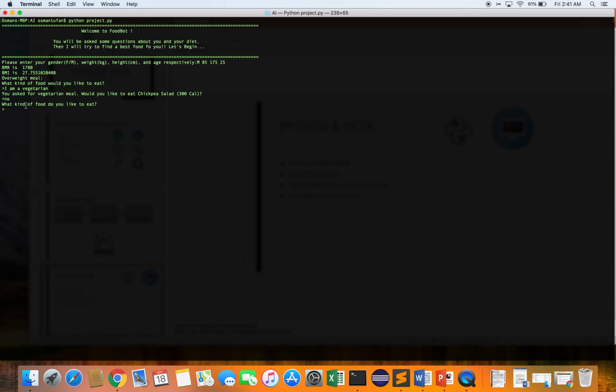So it says, what kind of food do you like to eat? Let's say I would like to eat fish. Okay, and it says you ask for a fish meal. Would you like to eat salmon, which is 240 calories? Let's say no again.